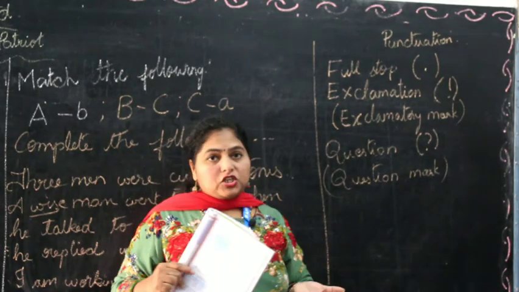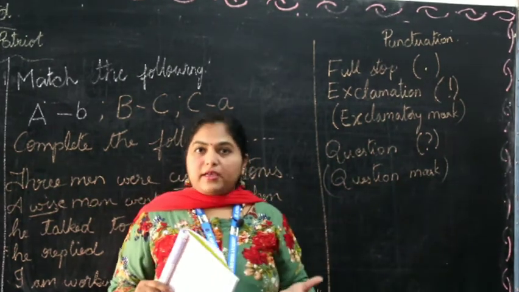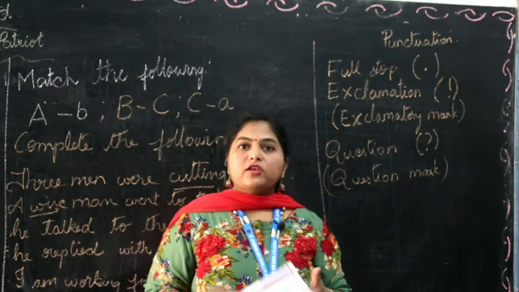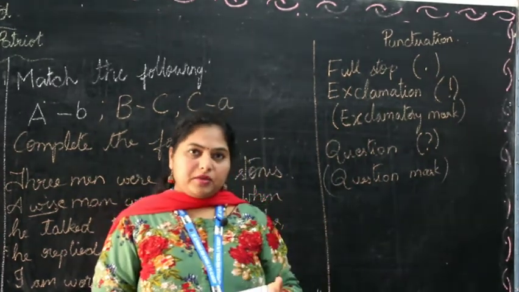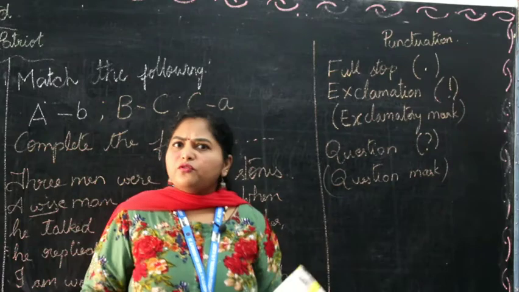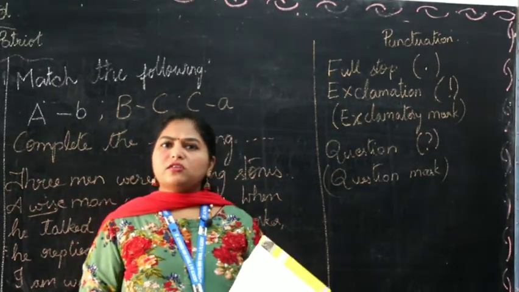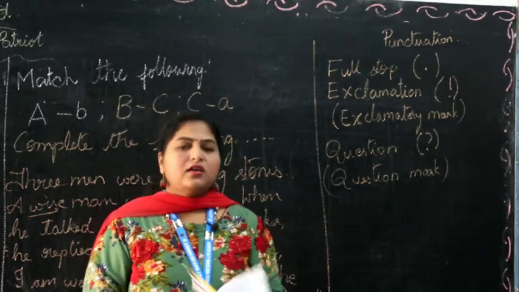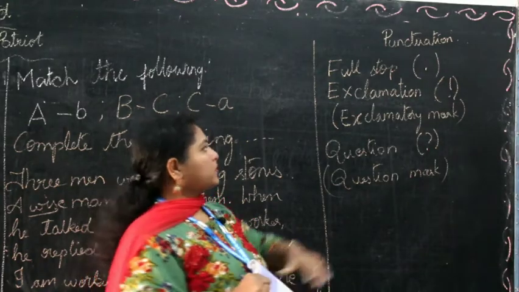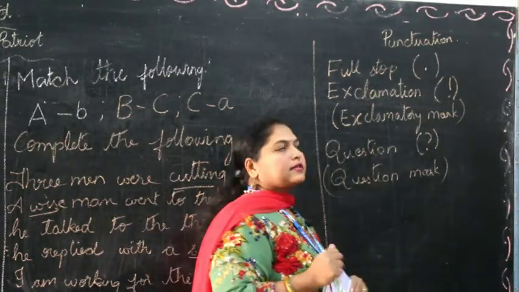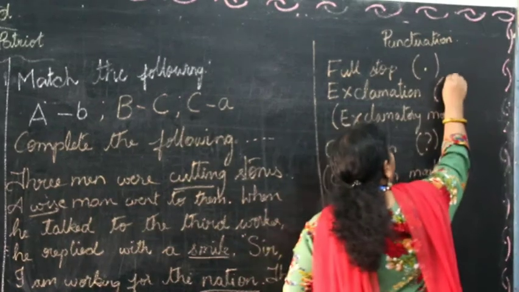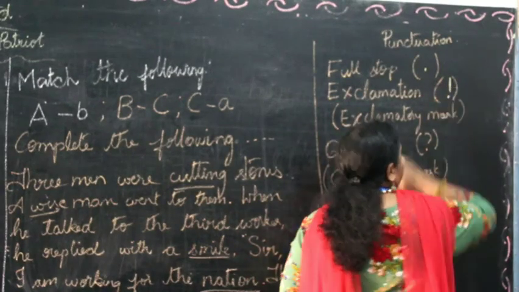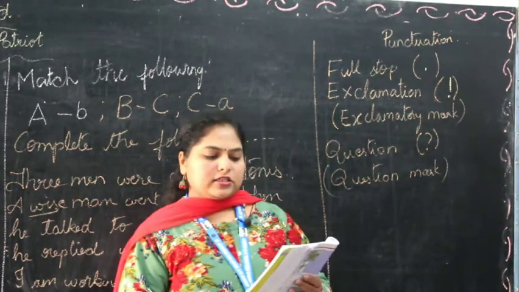Exclamatory mark means to exclaim. It's an exclamation. So what do you mean when you're surprised, when you're shocked? Okay, so you use that exclamatory mark. So he says, oh, you work for wages? He's shocked. He's saying you only work for money? So that is why we use the exclamatory mark, and exclamatory mark is represented with a standing line and a dot below. Okay, that's your exclamatory mark.